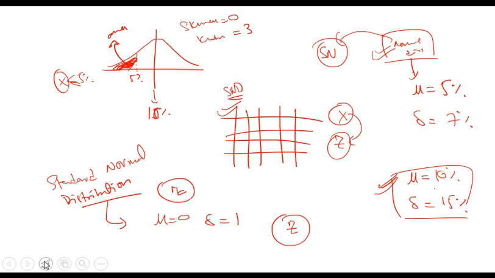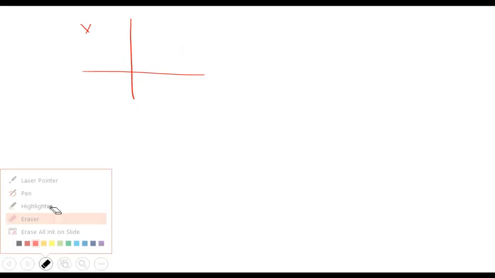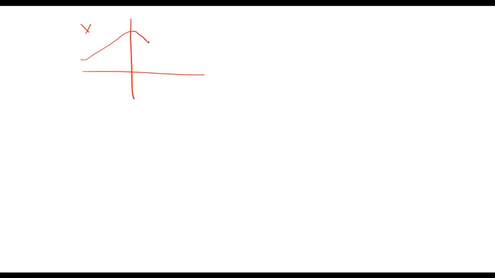How do we do this? For example, this is your normal distribution in which you have X. This is the distribution for X, and it has a 5% mean and a standard deviation of, let's say, 8%.